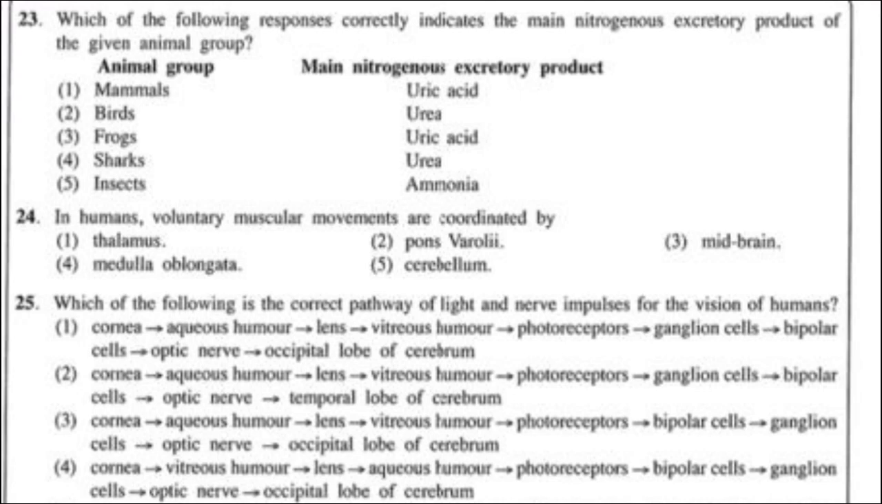And then reptiles and birds, they excrete uric acid. Mammals excrete urea, and arthropods, they will excrete uric acid. So it's important to know those points. Then the 24th question. In humans, voluntary muscular movements are coordinated by. Answer is answer number 5. It is the cerebellum. Okay.